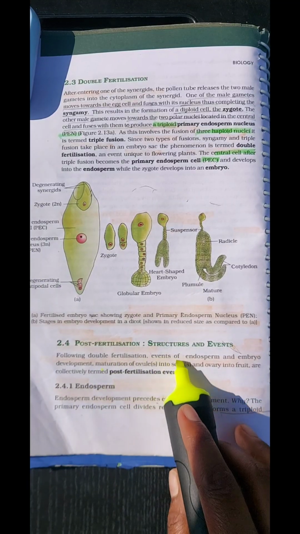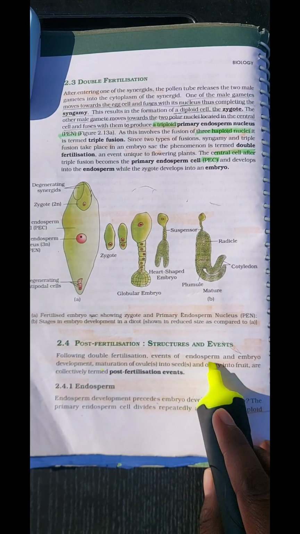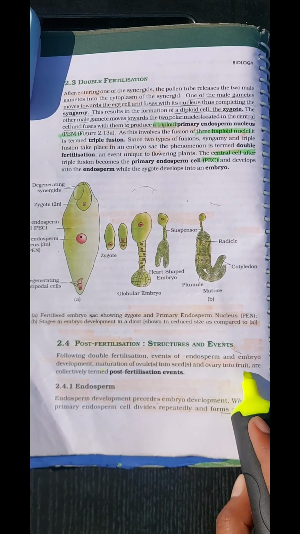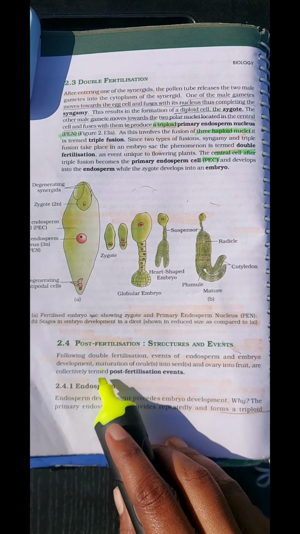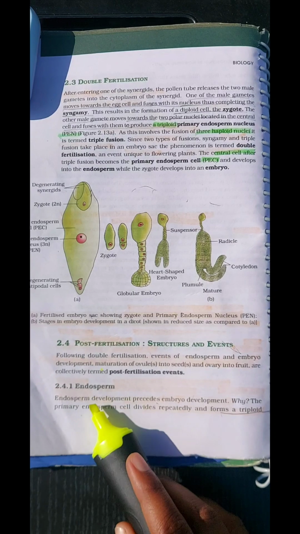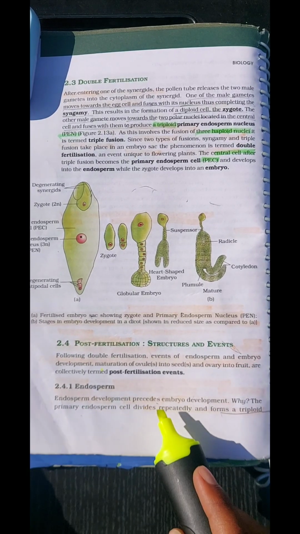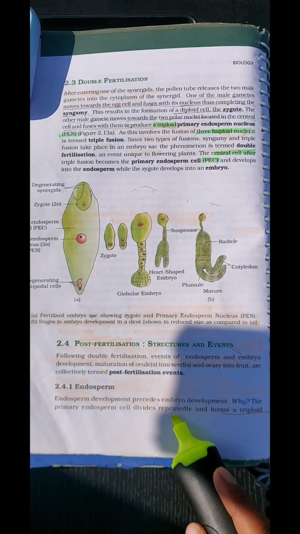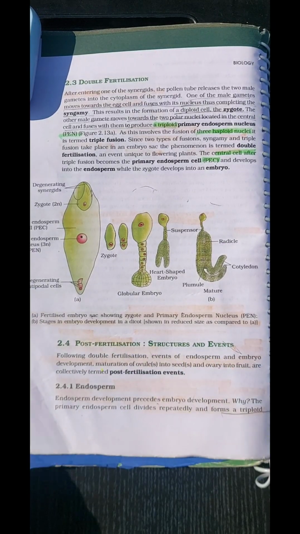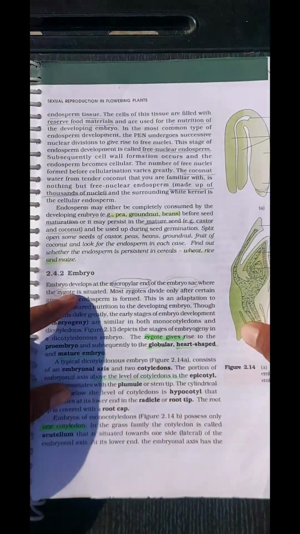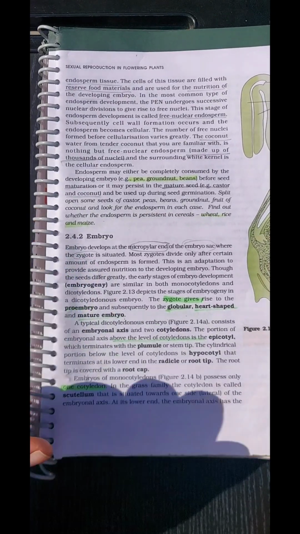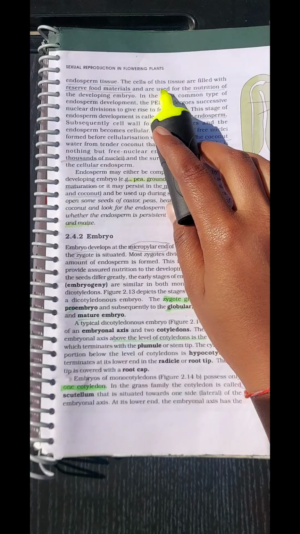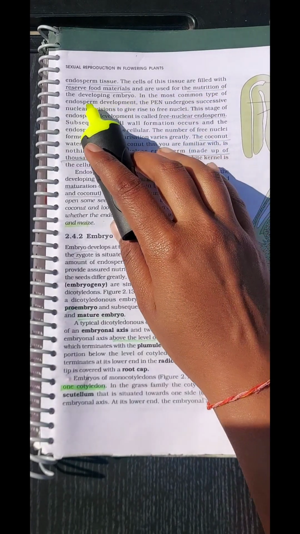Following double fertilization, events of endosperm and embryo development, and maturation of ovules into seeds and ovary into fruit, are collectively termed post-fertilization events. Endosperm development precedes embryo development. The primary endosperm cell divides repeatedly and forms a triploid endosperm tissue. The cells of this tissue are filled with reserve food material and are used for nutrition of the developing embryo.